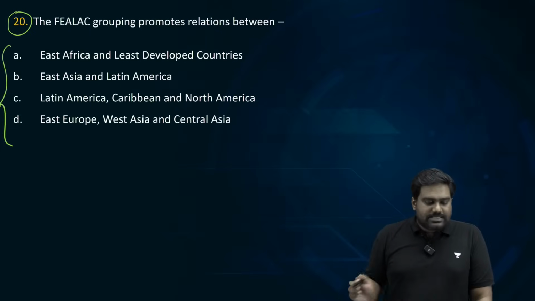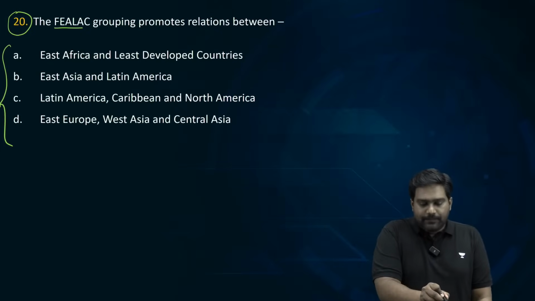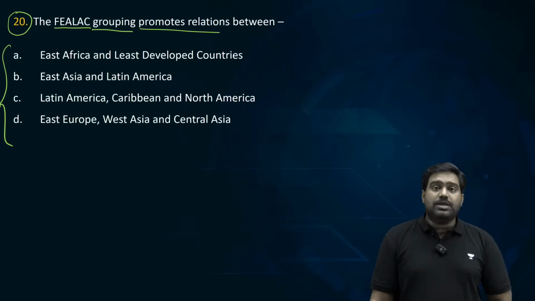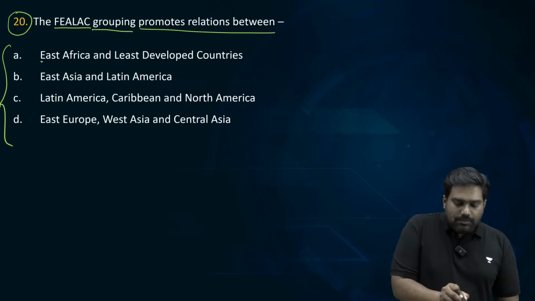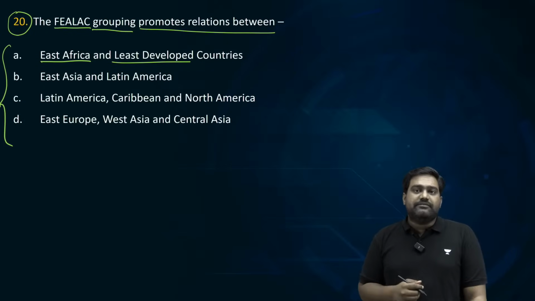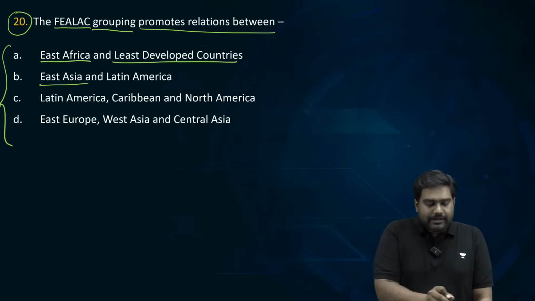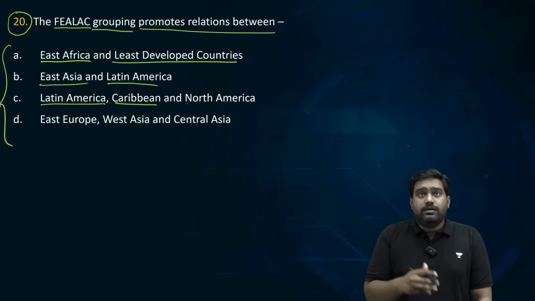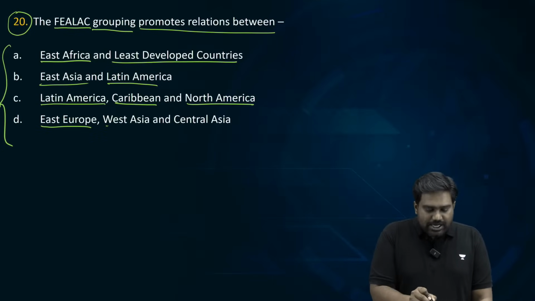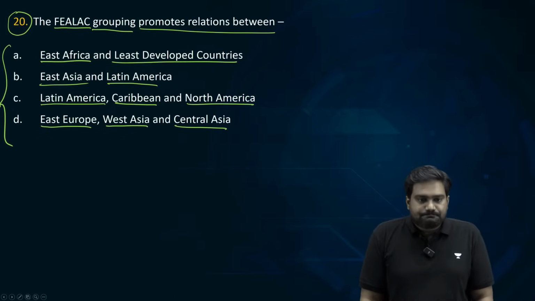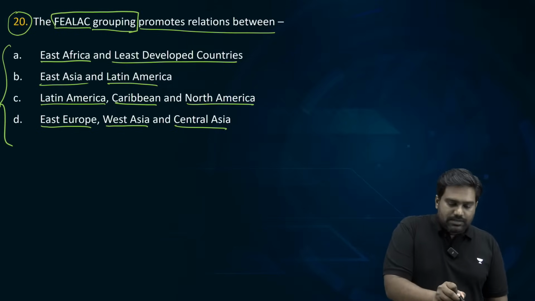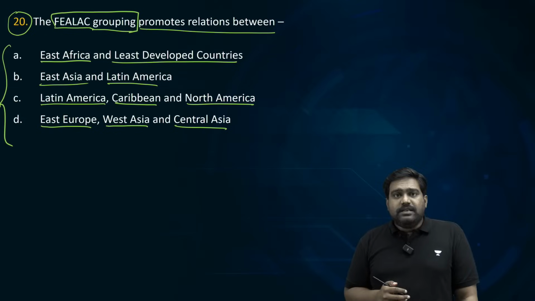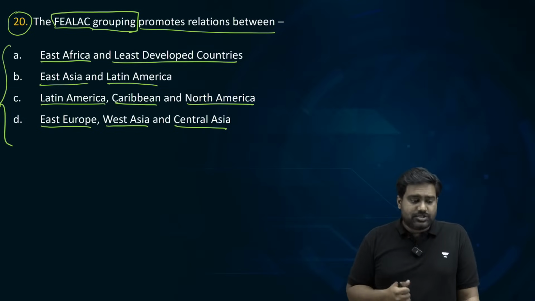Question number 20, it's related to the FLAG grouping. Which two regions or types of countries does it promote relations between? East Africa and least developed countries, East Asia and Latin America, Caribbean and North America, or East Europe, West Asia and Central Asia? What's the right answer? Take a few seconds. I don't know if you guys have heard about the FLAG grouping, but it has been in the news over the last few years. It's not just a new topic, it's a slightly old topic as well.